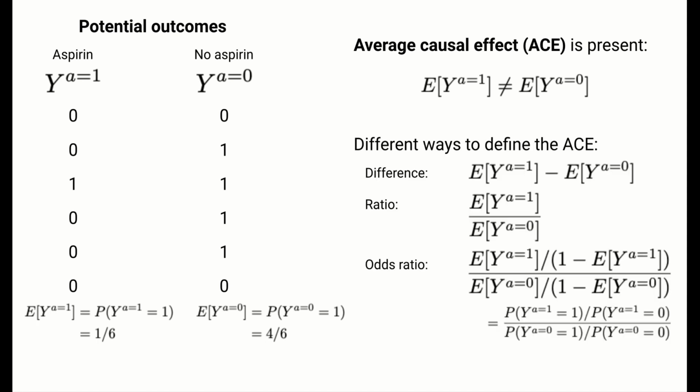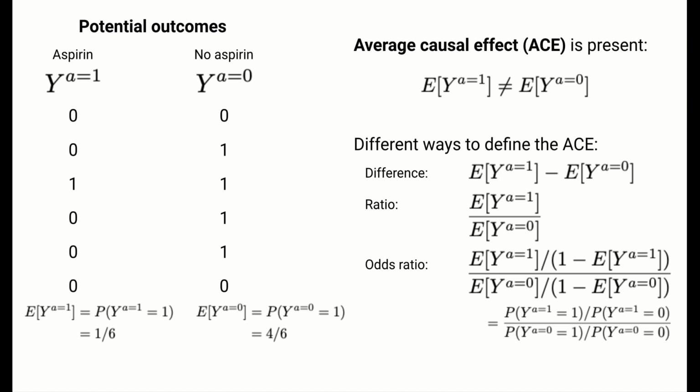There are many different ways to define the average causal effect, a difference or a ratio in the mean potential outcomes. If the outcome is binary, the causal effect can also be expressed as an odds ratio. Because the ACE describes comparisons of average outcomes, it is generally more of interest to policymakers than individual causal effects because policies and programs necessarily impact many people. And the key desire for policies is to allow for improved outcomes overall.